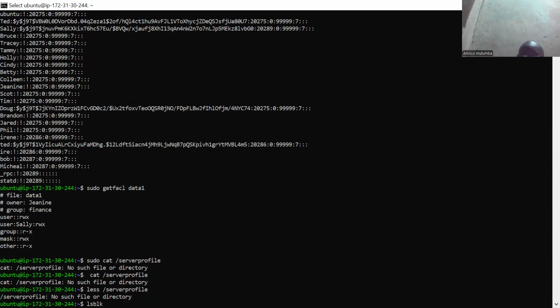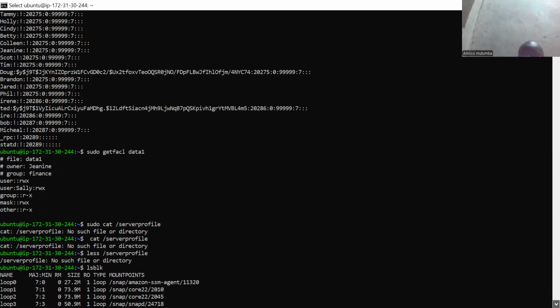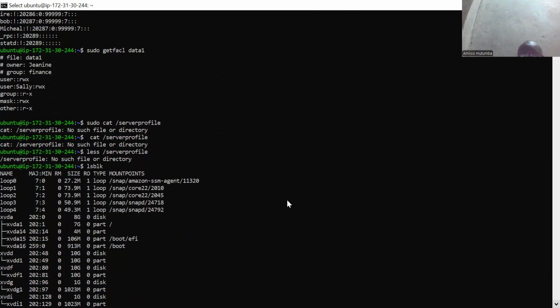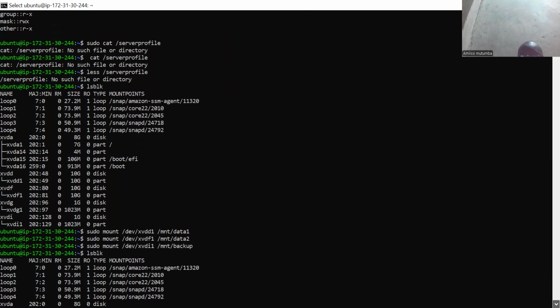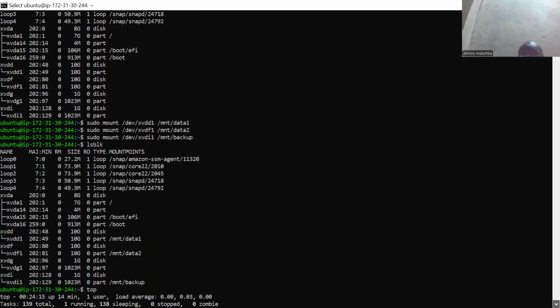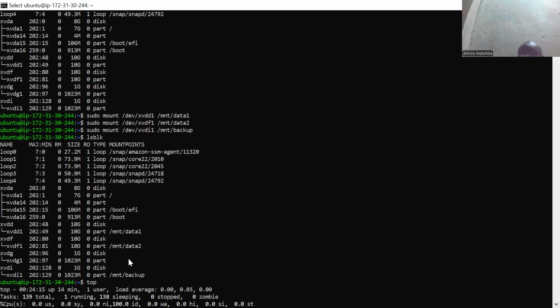Then I come to another question, which says to display the contents of the server profile. There are a number of ways I can do that. One, by using the lsblk command, I'm going to display some information here, like the name, the major, minor, RAM size, types, mounts, and so on. So I have the mount areas here, and my local disks.